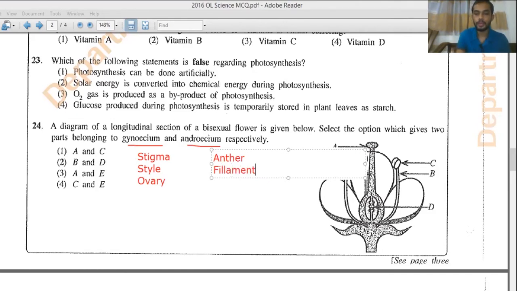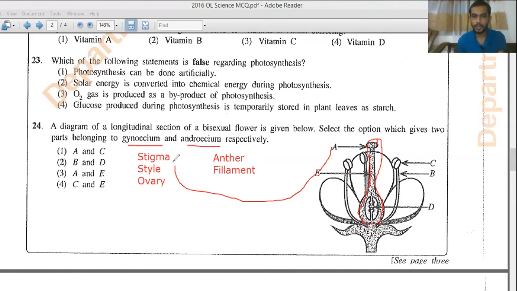So here, if I mark those with my pencil, the structure which is in the middle will be the gynoecium. So A will be the stigma, E will be the style, which is this tubular part, and D will be the ovary.